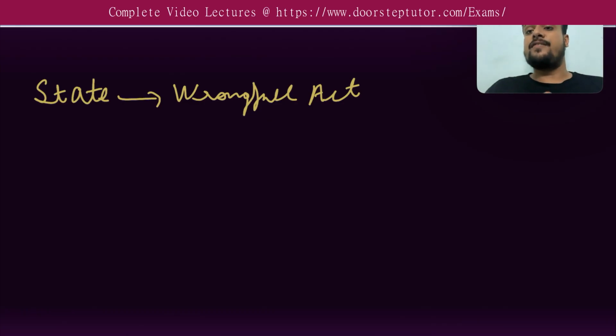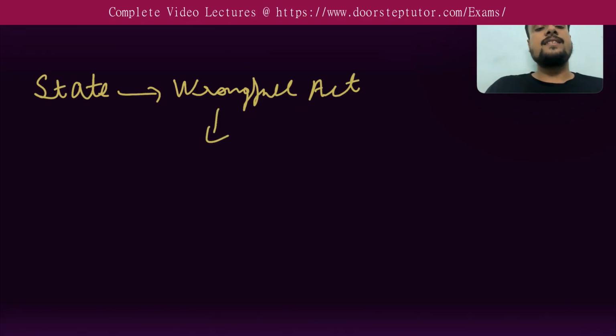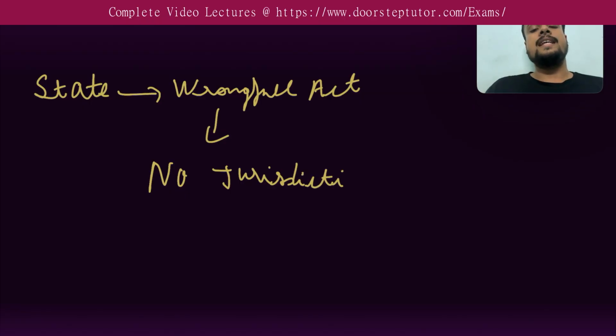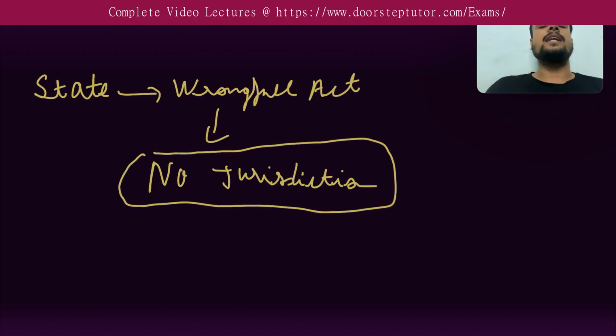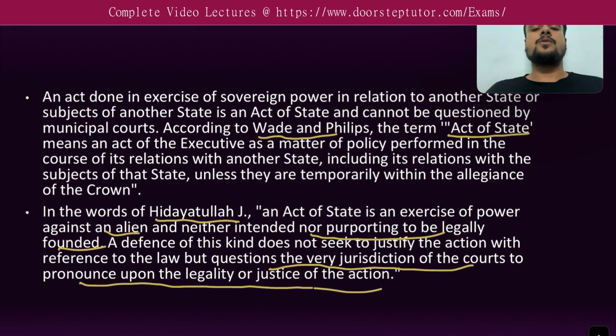But when we take this defense that it is an act of state or a sovereign act, we do not justify it. What we say is that you do not have jurisdiction. The municipal courts do not have jurisdiction to try the state for the torts committed. This is what we mean when we really say a particular act is an act of state. This is what Hidayatullah J is trying to say.